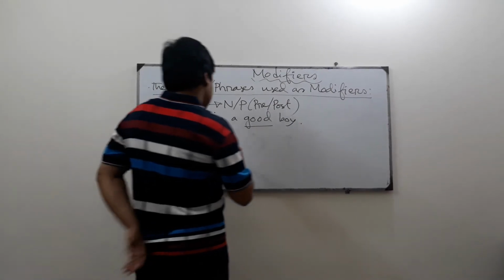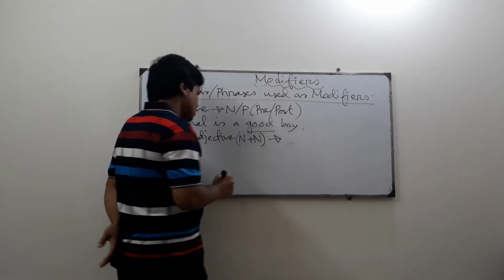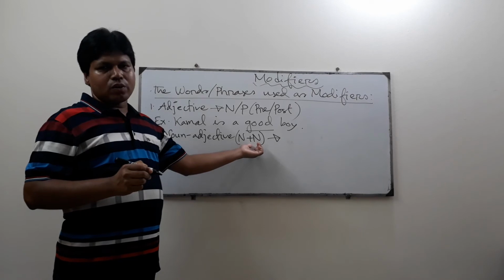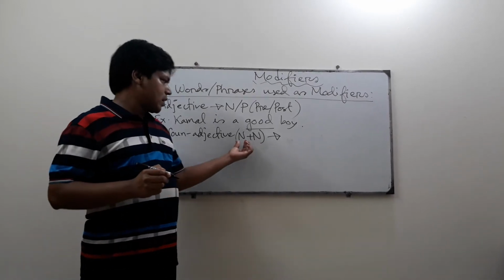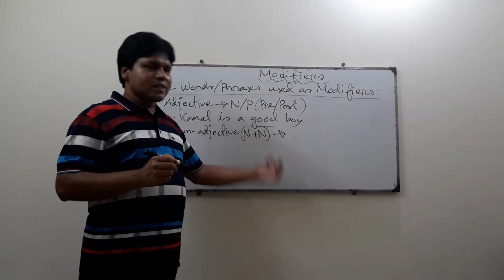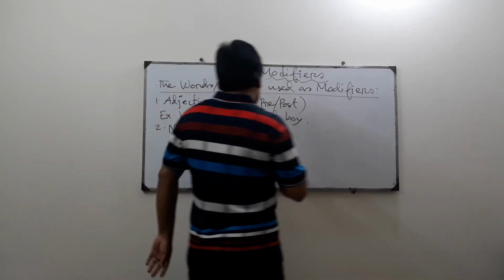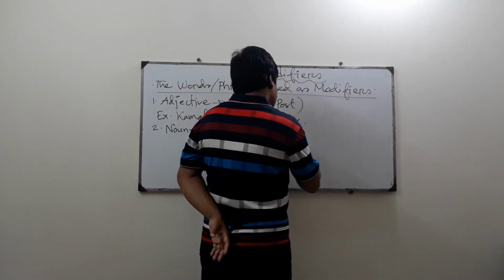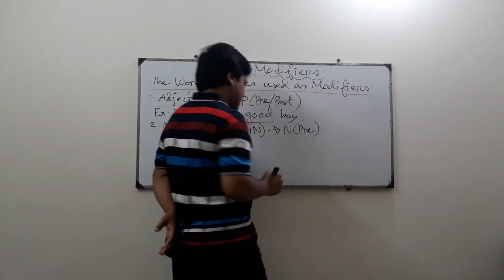That means to use a noun adjective, we use a noun before another noun, and the first noun modifies the second one, and the first noun is called noun adjective. And noun adjective modifies a noun, it's a pre-modifier.